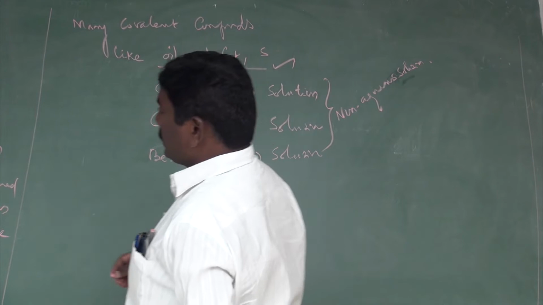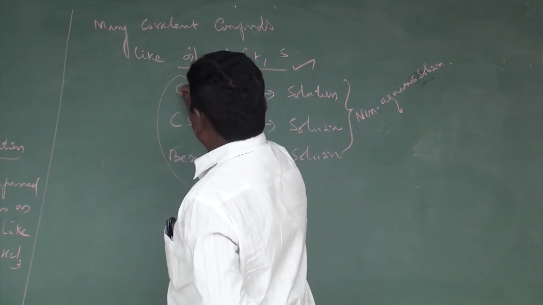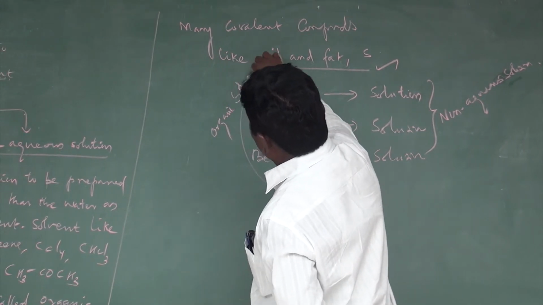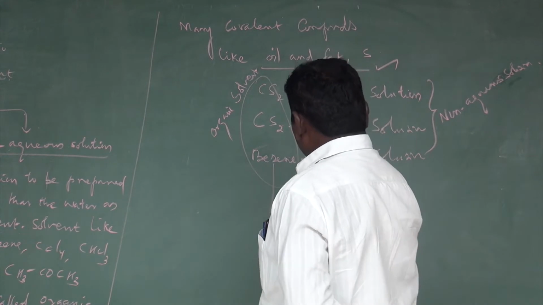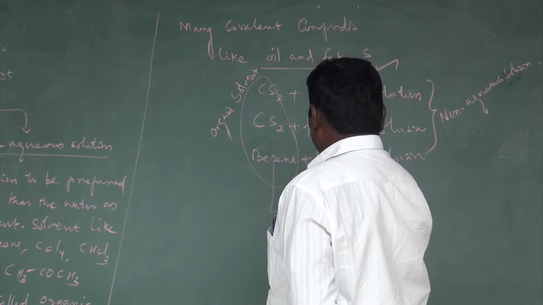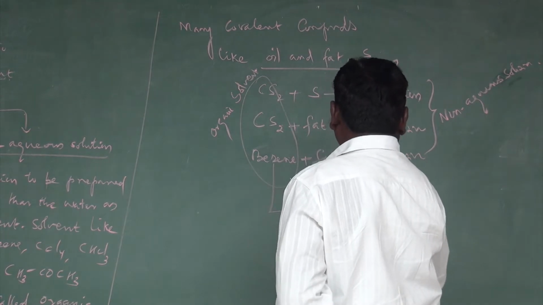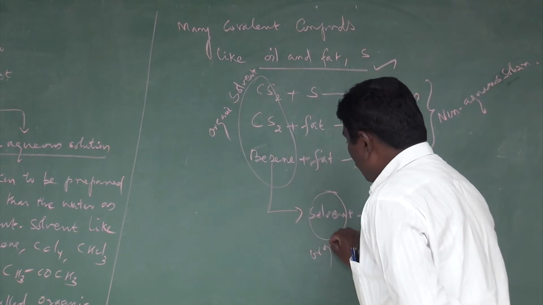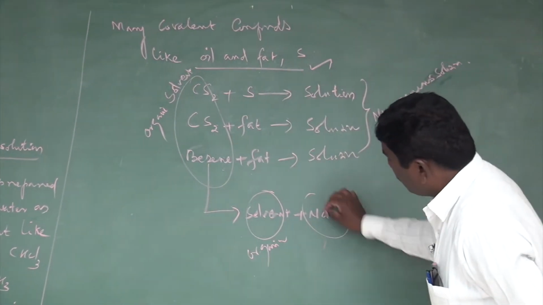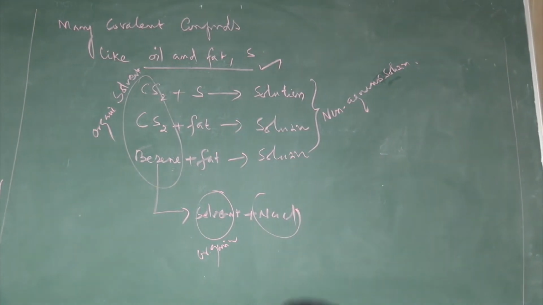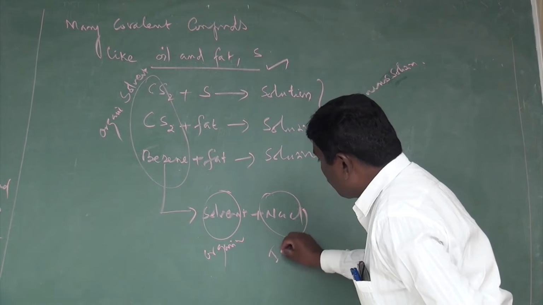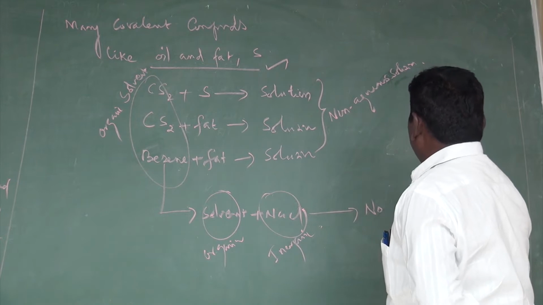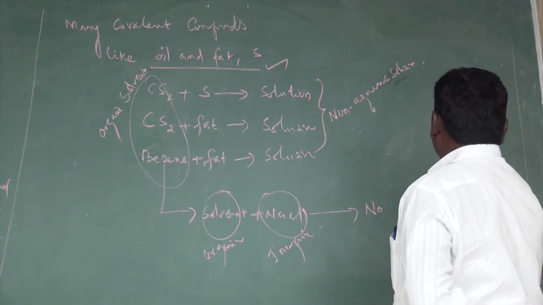If an organic solvent is taken to dissolve sodium chloride, the solvent is organic and the substance is inorganic, so no solubility will occur.